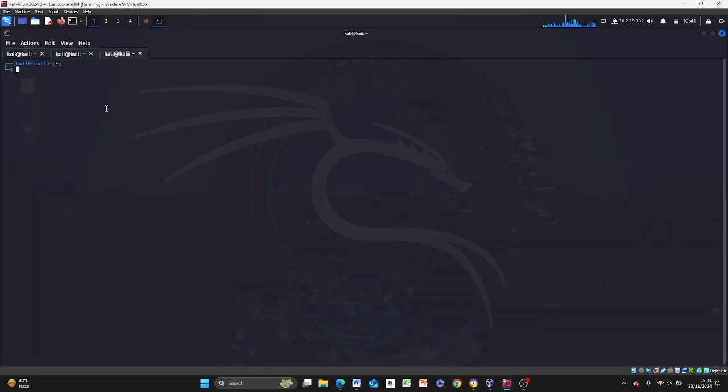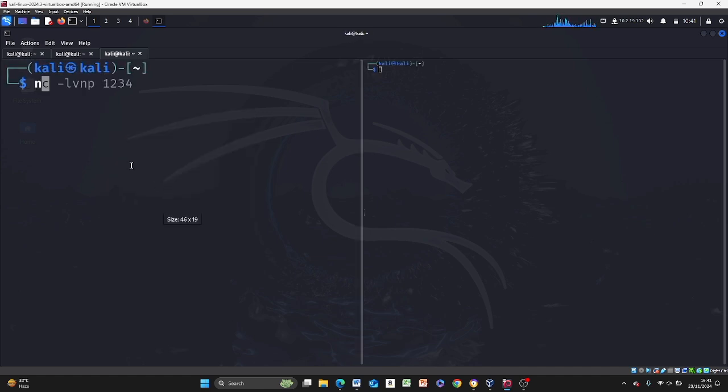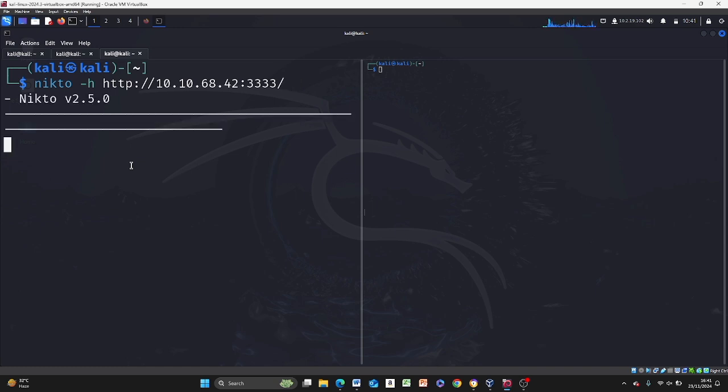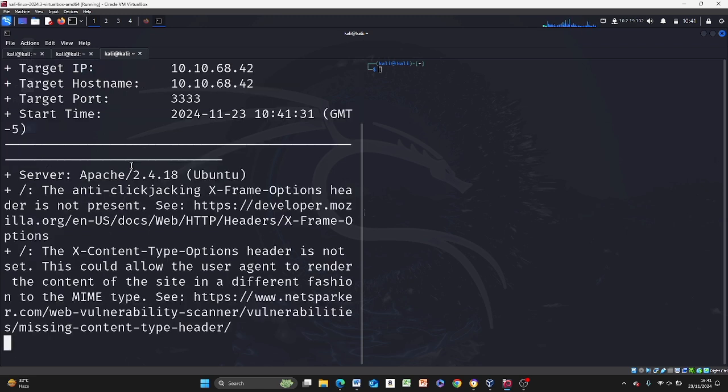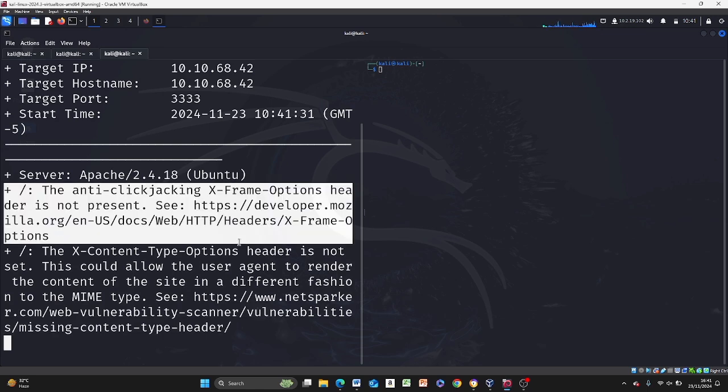Like I was mentioning the other time, I have another tool I use for all of this. It's called Nikto. So Nikto with the -h tag for the host. Nikto gives you a lot of information about the service and certain exploits. It gives you the IP address, the host name if you put one in, and the target port by which you can access the web server, if there is one.